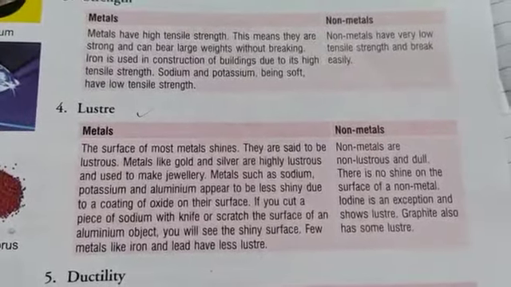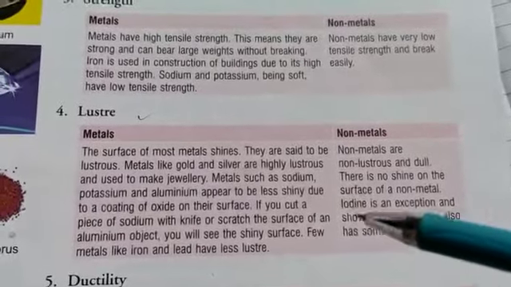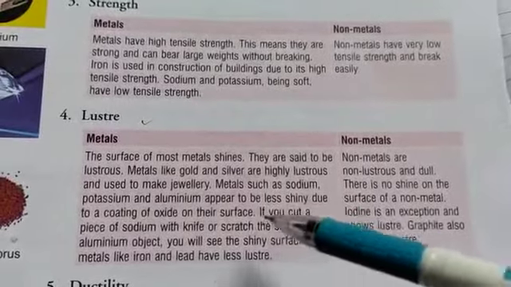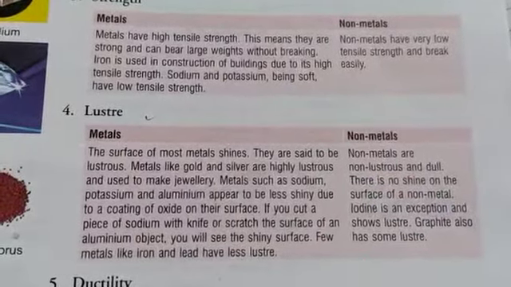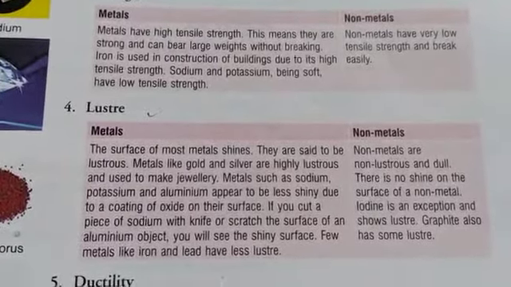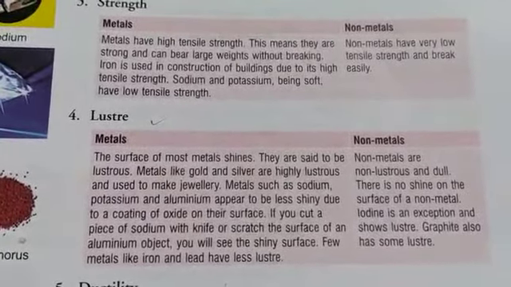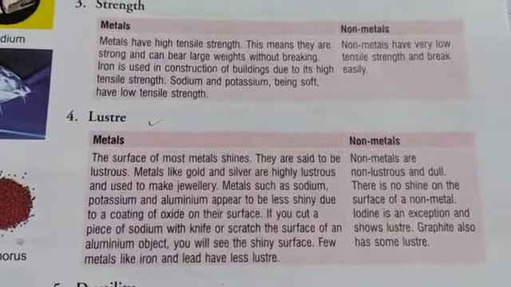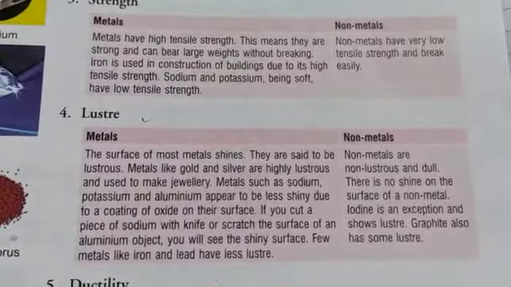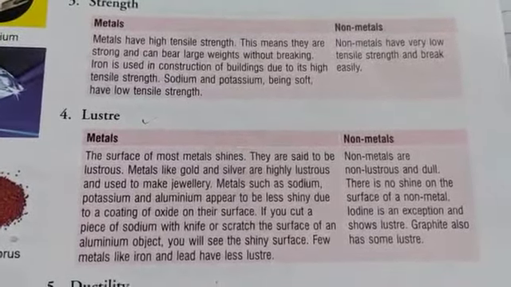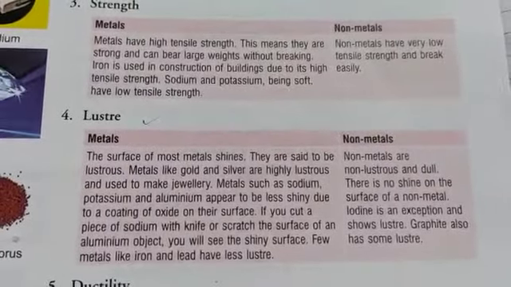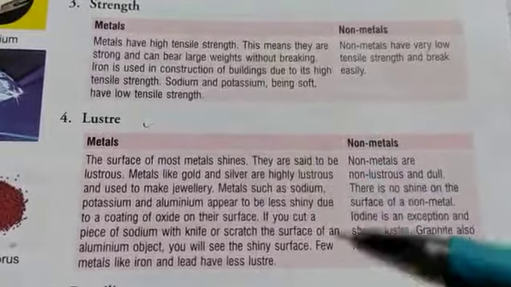Metals such as sodium, potassium and aluminium appear less shiny due to a coating of oxide on their surface. Oxide means they have come in contact with oxygen and got a coating. That is why they are less shiny. If we cut a piece of sodium with a knife, or scratch an aluminium object, we can see the shiny surface. A few metals like iron and lead also have less luster, but most metals have shining properties.